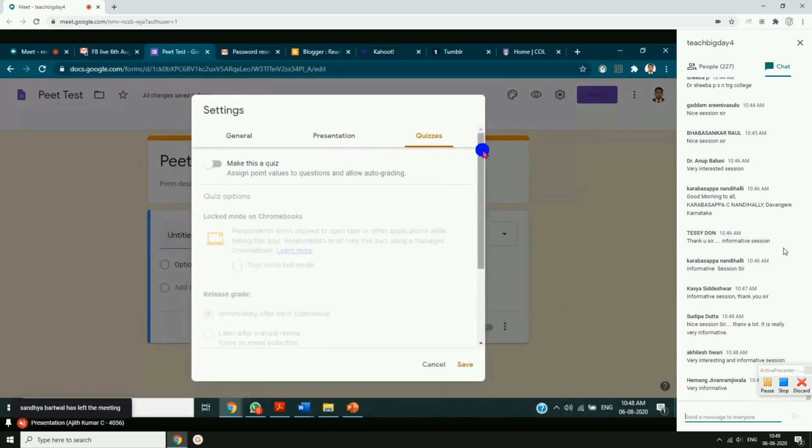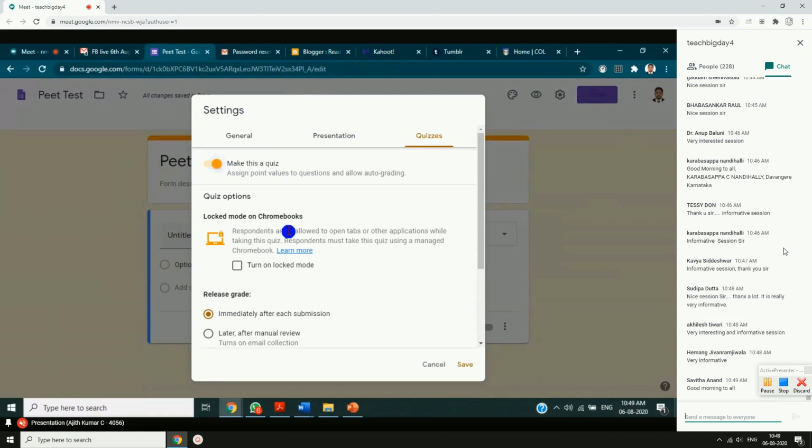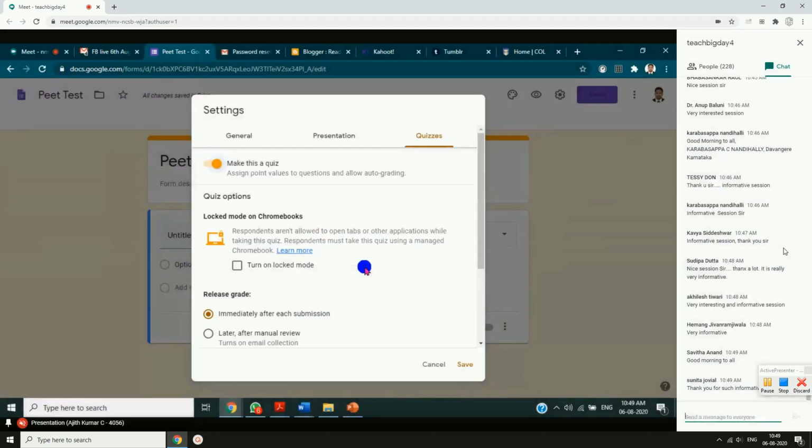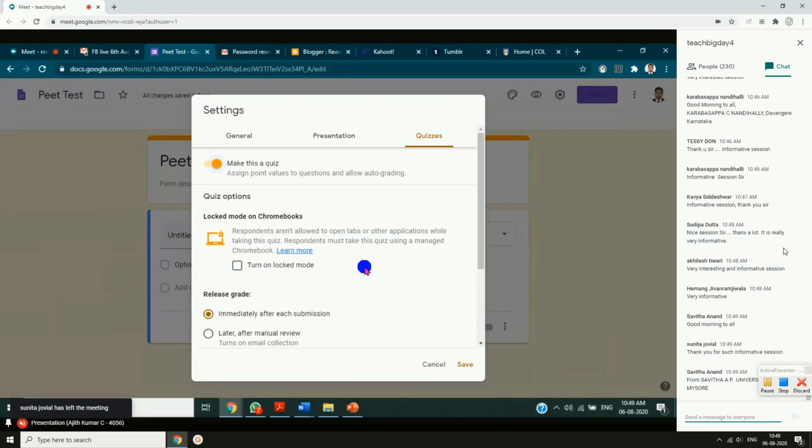Quizzes. The first thing, if you want to make it a proper examination, you have to make this a quiz. I'll just switch on this bar to make it a quiz. You can see locked mode on Chromebooks. This examination can be attended using a Chromebook laptop also. A Chromebook works on a Linux-based platform. So if you are giving this question paper on a Chromebook, students will not be able to see other websites. This is the beauty of the Chromebook.